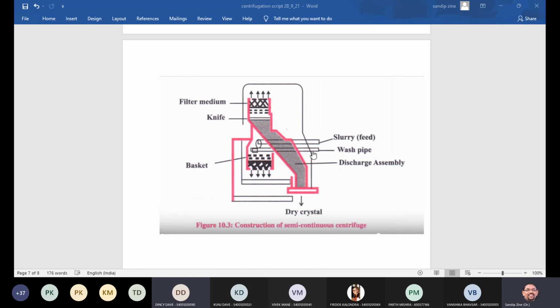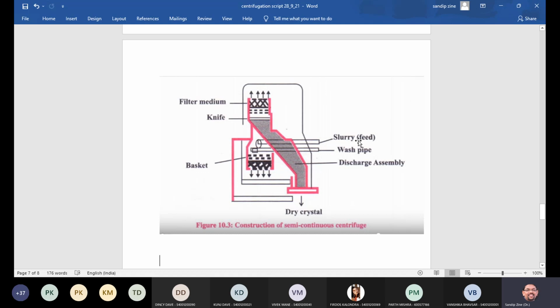Okay. First of all, we will talk about the working part, and then you will get an idea about this. This basket is rotated horizontally with the motor, as you are observing. So this is a continuous horizontal movement. Then the suspension is introduced through the pipe, whatever separation we have to do. This is the feed slurry.